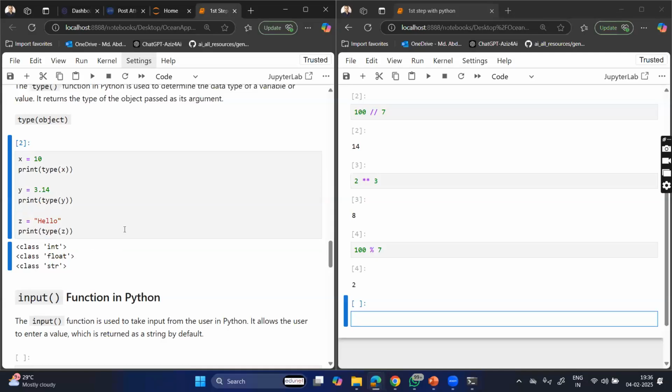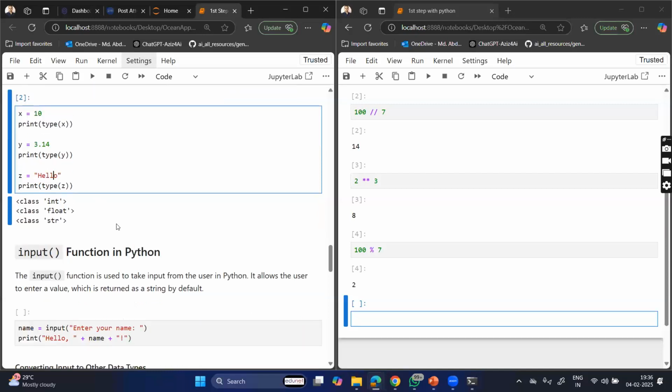I hope you are getting my point. So because of that, on the respective object we are having different methods. String మీద మనకి different methods ఉంటాయి, float మీద ఉంటాయి, ఇవన్నీ, right? You can explore it.